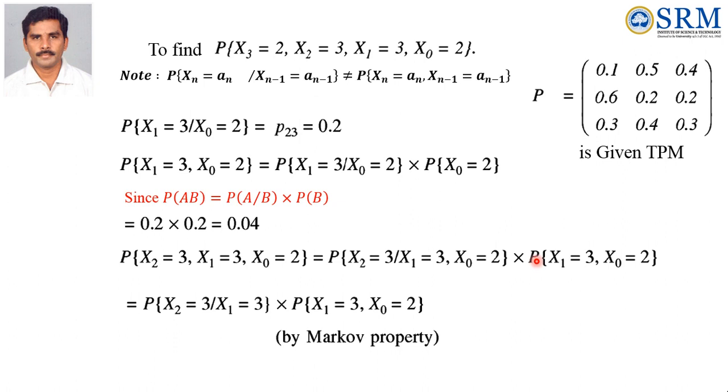So what is the multiplication of these two values? We know the probability of x2 equal to 3 given x1 equal to 3. That is, present state is 3, future state is 3, step is 1. So the P33 value is 0.3, and then this value we know is 0.04. Already we found that this value is 0.04. Then what is the value? 0.3 into 0.04 is equal to 0.012. So first we are finding the values for these two, next we are finding the probability of these three values.